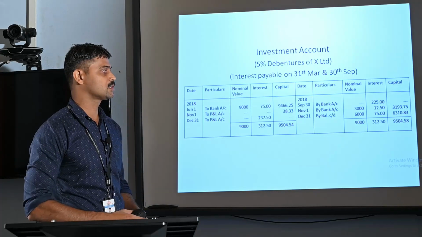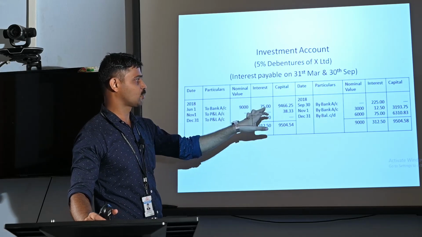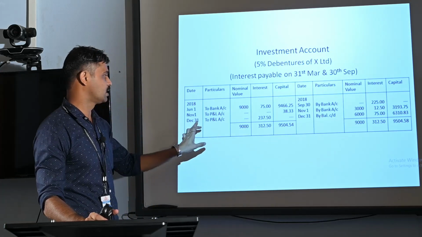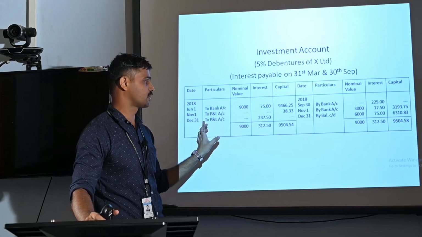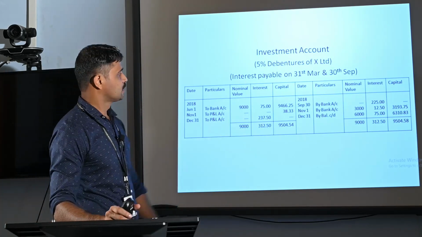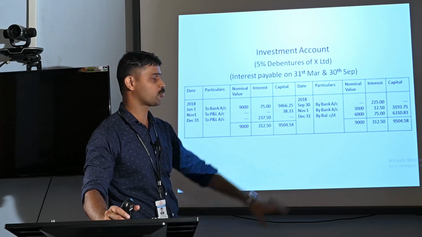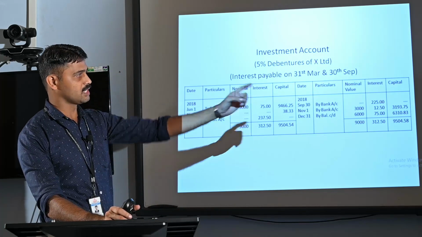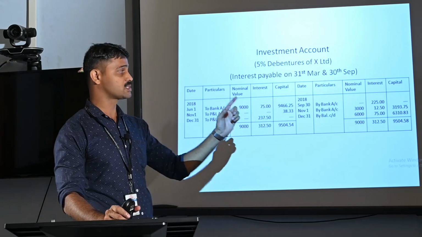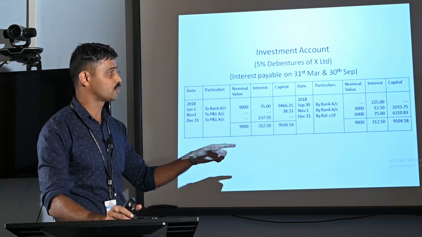Then there is 312.50 on the credit side of interest, but on the debit side there is only rupees 75. There is a difference of rupees 237.5. At the end of the accounting year on 31st December, we transfer the interest to the profit and loss account, rupees 237.5, and we also close the last column. On the debit side, the capital column shows a total of rupees 9,504.54, while there is only rupees 3,193.75 on the credit side. There is a difference of rupees 6,310.83, which is the balance carried forward to the next accounting year.